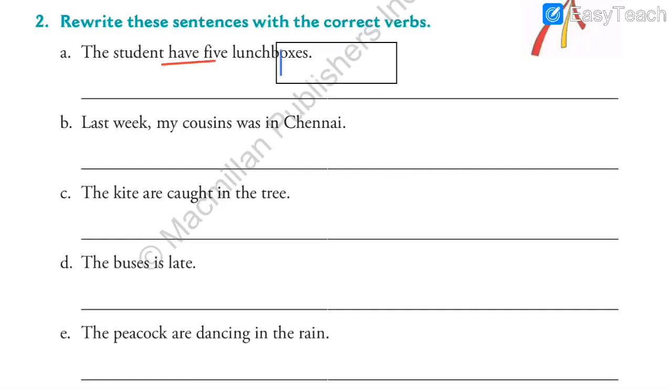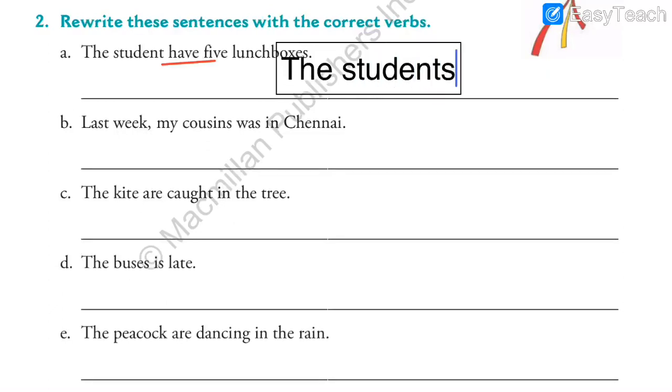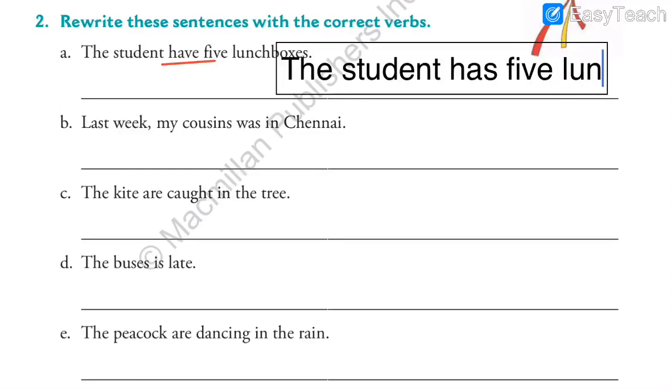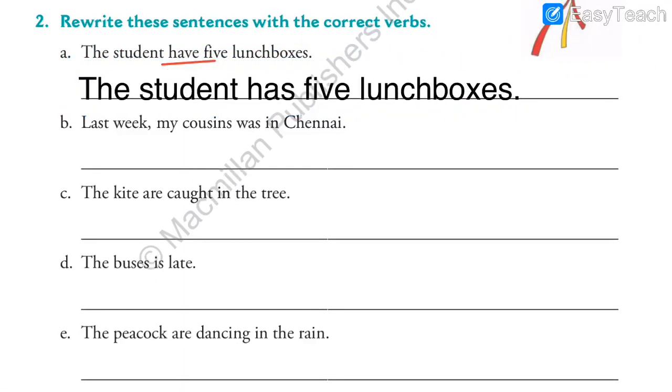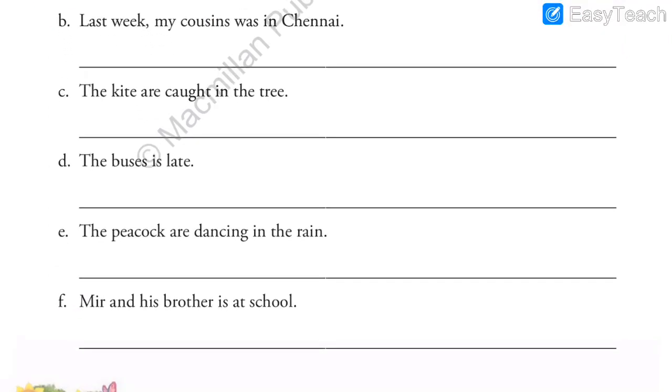So let us rewrite the sentence. How will we write the sentence? The student has 5 lunch boxes. Full stop. Let me place it over here. The student has 5 lunch boxes. So we have written has. That is the correct answer because it is about only one student. So we have to write has.